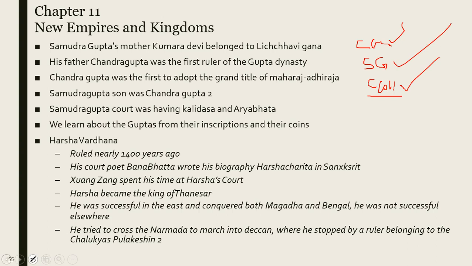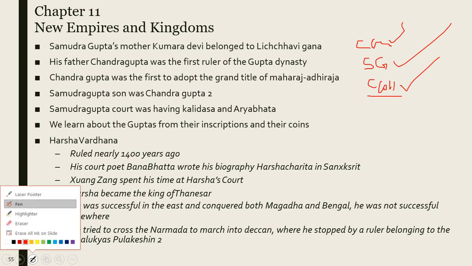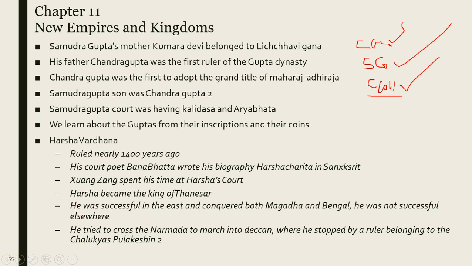Harshavardhana ruled nearly 1400 years ago, and his poet was Banabhatta, who wrote his biography Harshacharita in Sanskrit. Xuanzang spent his time at Harsha's court, and Xuanzang came to India when Harshavardhana was ruling. Harsha became the king of Thanesar. He was successful in the east and conquered both Magadha and Bengal, but he was not successful elsewhere.